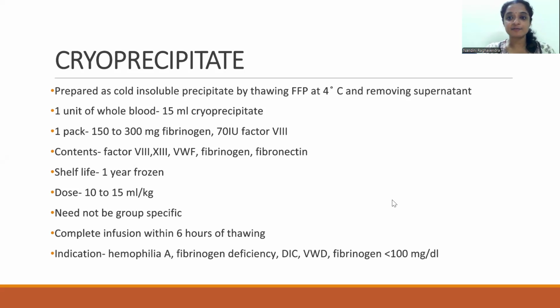It has a shelf life of 1 year frozen, and complete infusion needs to be done within 6 hours of thawing. Again, it does not need to be group specific. However, ABO compatibility is preferred. It's indicated in the use of hemophilia A, fibrinogen deficiency, DIC, and von Willebrand disease.